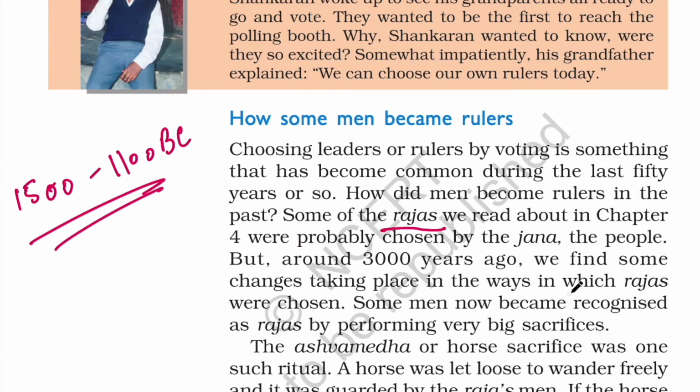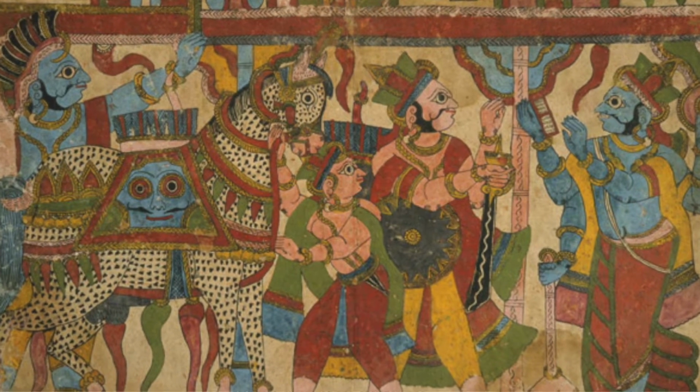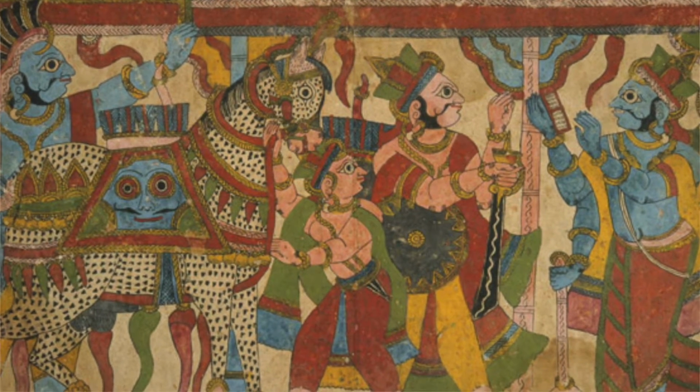But things started to change by 1000 BC, that is nearly 3000 years ago, when Rajas started to assert their power by performing big sacrifices like Ashwamedh Yajna. And through these sacrifices, a person proclaimed himself as a Raja.